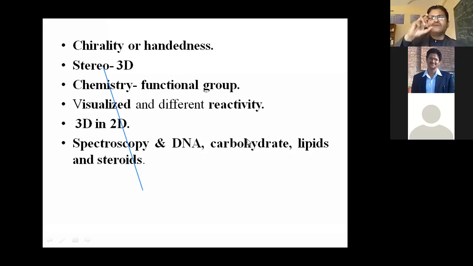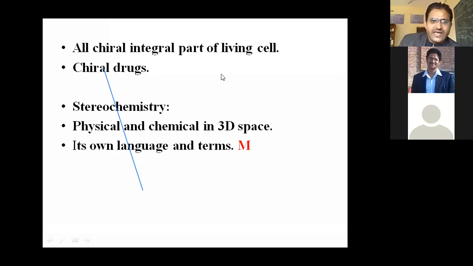Spectroscopy is an analyzing technique. These are instruments, because chemicals we cannot easily visualize. So with the help of those instrumentation techniques, we draw the structure of all these compounds, with the help of stereochemistry.